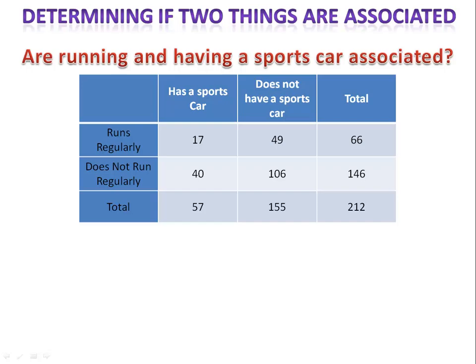Here we have some data. We have a two-way frequency table, and we conducted a survey of 212 people. We asked them two questions. Do you have a sports car? And do you run regularly? We recorded the answers in the table.